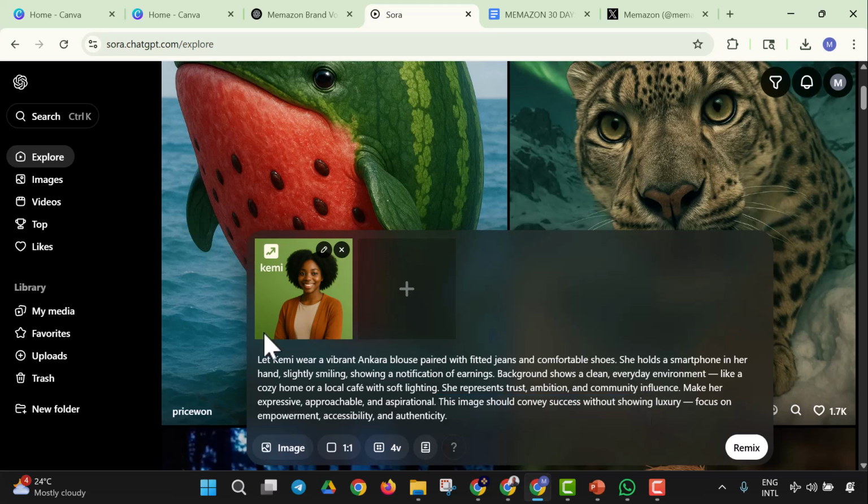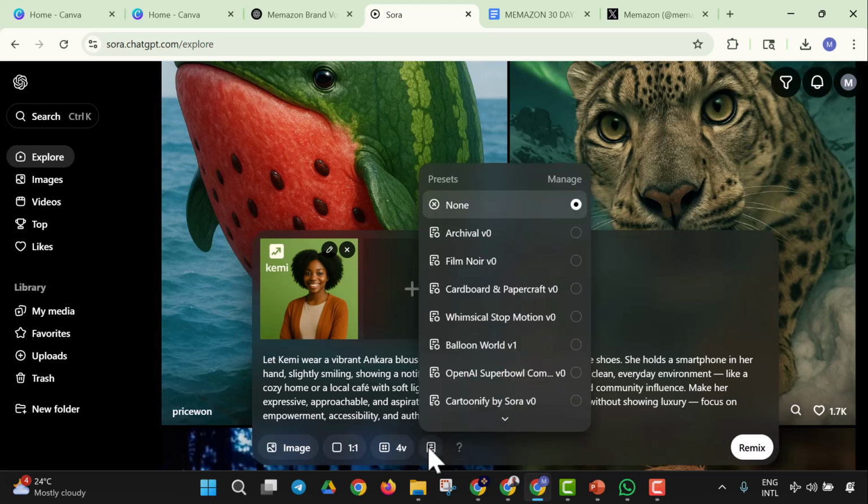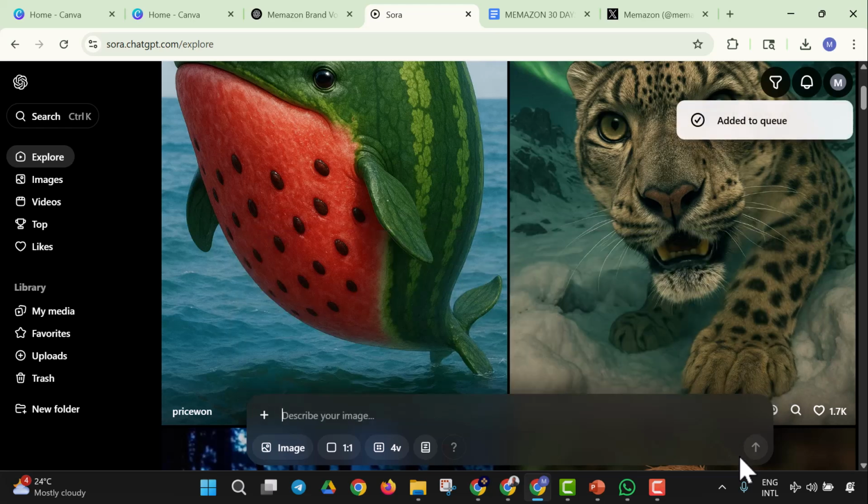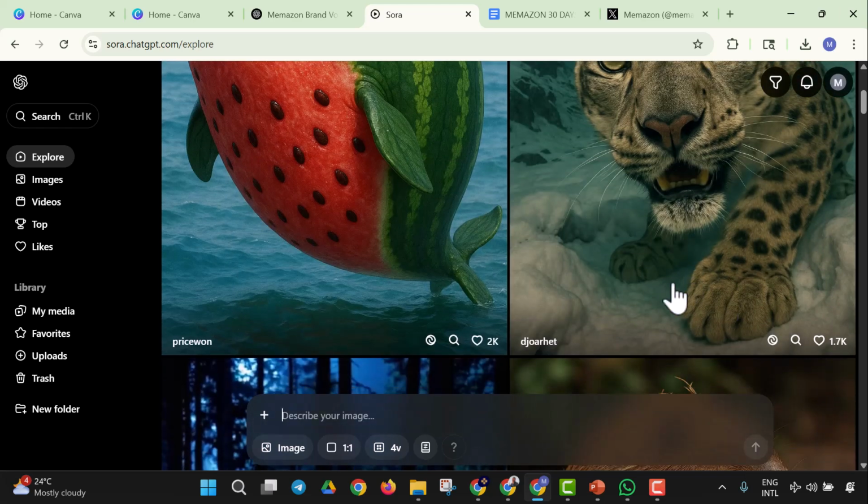So let me just remix this particular image since I have a character already. So I will say I want to remix this, and you could see everything you need, the preset and everything. Let's just leave it at none. Then I'm going to remix this. So let's see what we get from remixing this particular image since we have a character.